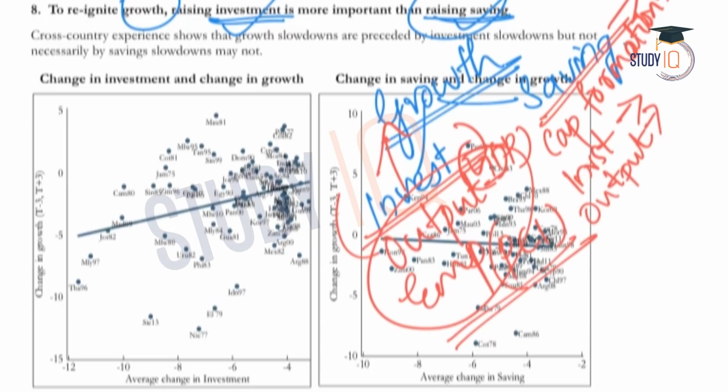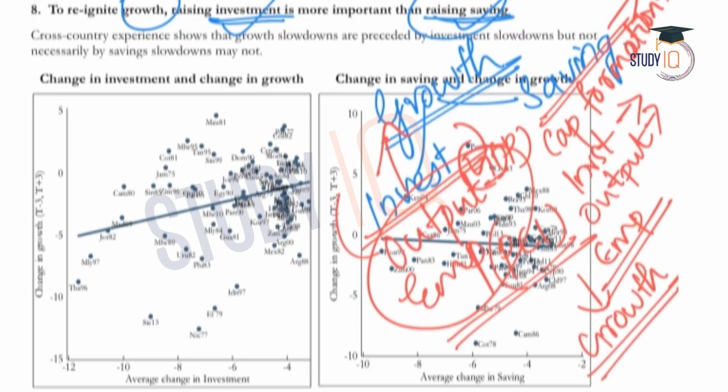An increase in output will generate more employment, leading to growth in an economy. So this is a relationship between growth and investment, and growth and saving. The survey says that investment is more important than saving in an economy like India in order to ignite growth. As an explanation, the survey says that cross-country experience shows that growth slowdowns are preceded by investment slowdowns but not necessarily by saving slowdowns.